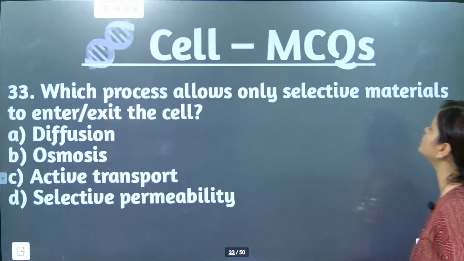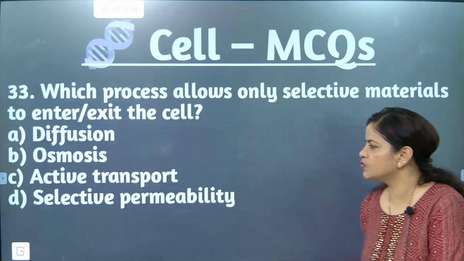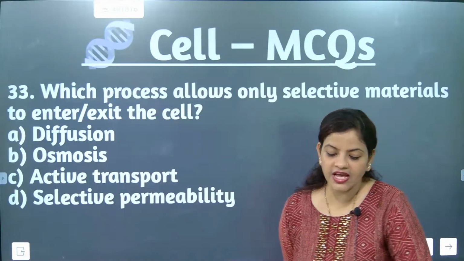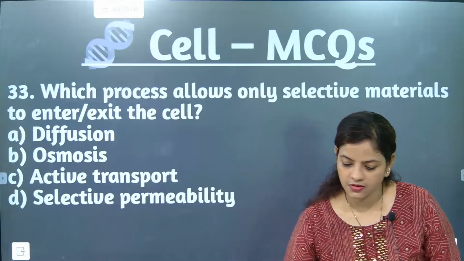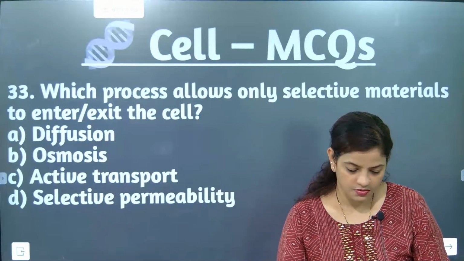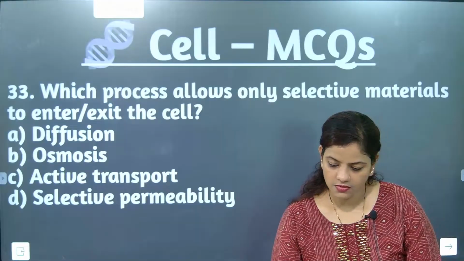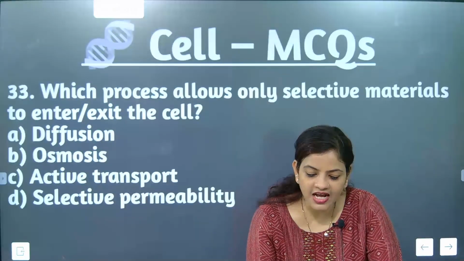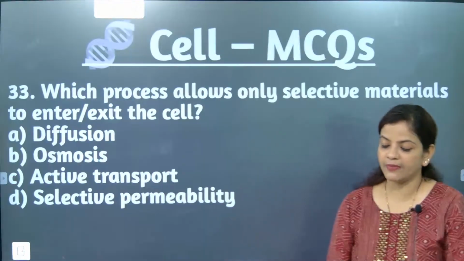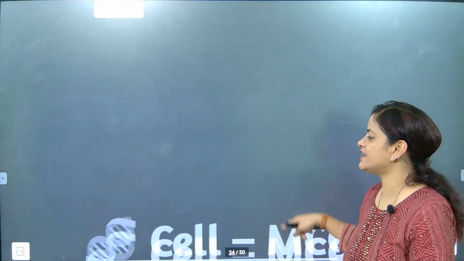Which process allows only selective material to enter or exit the cell? Diffusion, osmosis, active transport. Say it, online children; offline children have given the answer. What is the correct answer? Selectively permeable. Yes, the correct answer is selectively permeable.